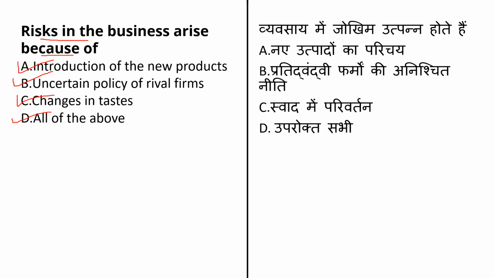Because of this, even the risk of the business can arise, because the taste of the consumer will continuously change, okay. If the customers are liking one product these days, you never know if the same customers will like that product after some days, okay. So even this is a problem. So the answer for this question will be option number D, that is all of the above.